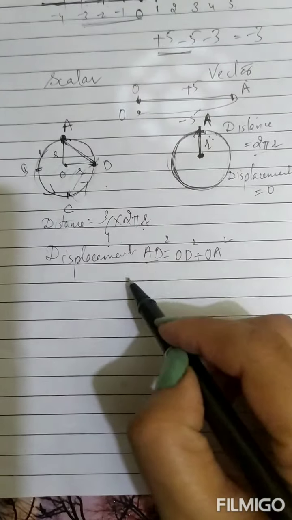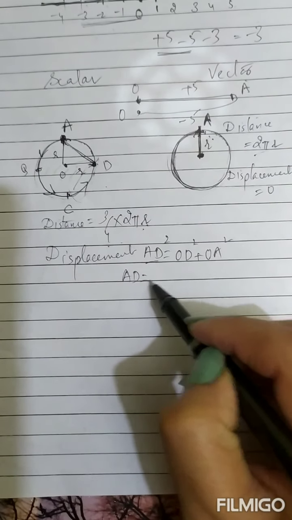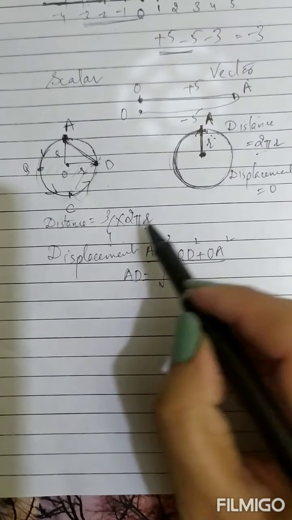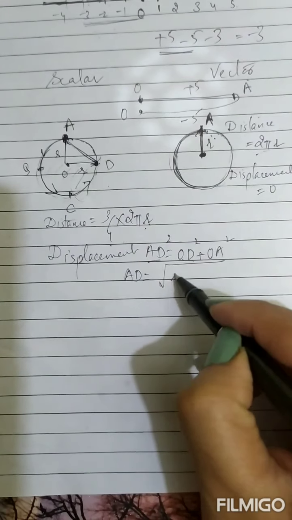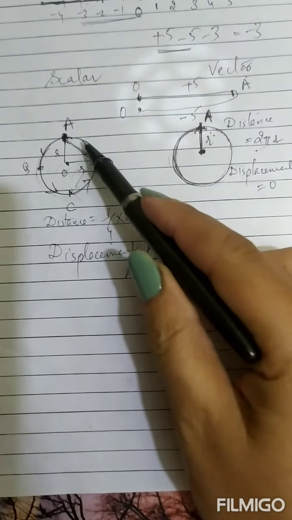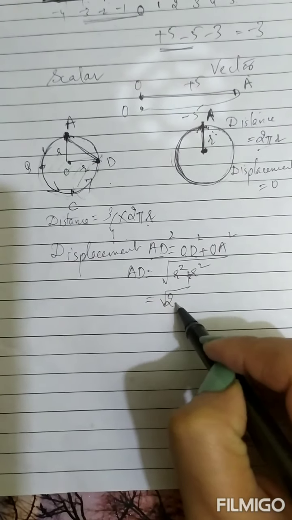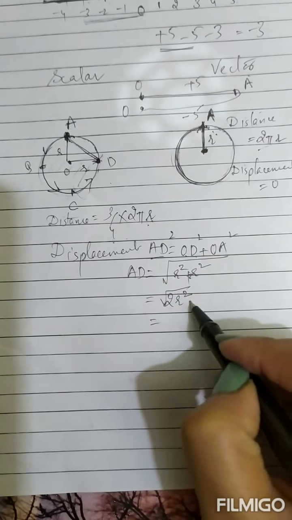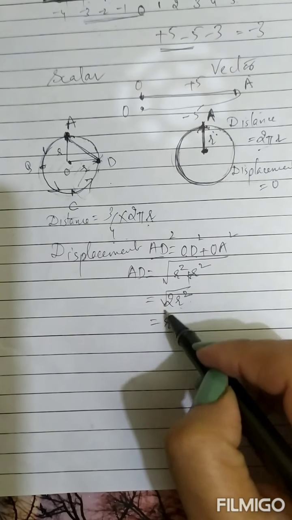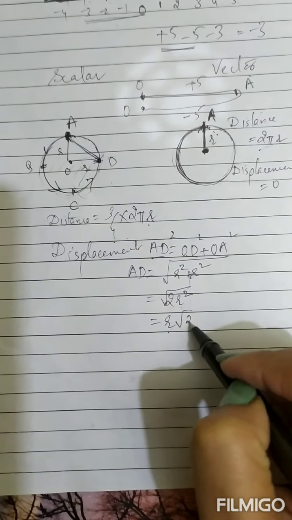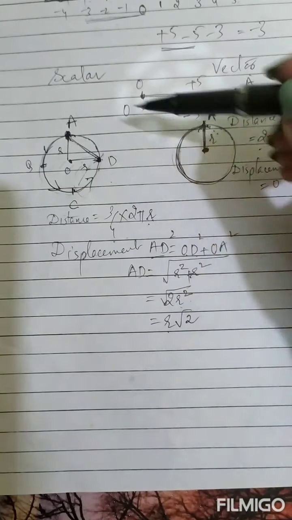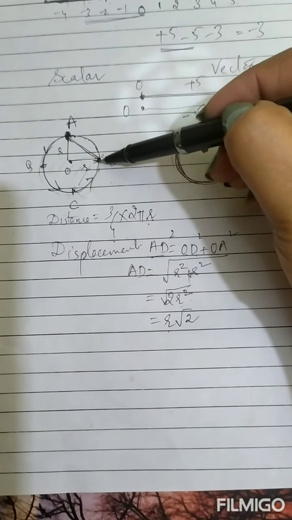Now lots of maths in it. So AD you have to calculate, means AD will be root of OD, OD is R, square plus OA is R. So R square plus R square. So it is root of 2R square. Now R square's square root will be R, and root 2. Okay, so this is the displacement from A to D.